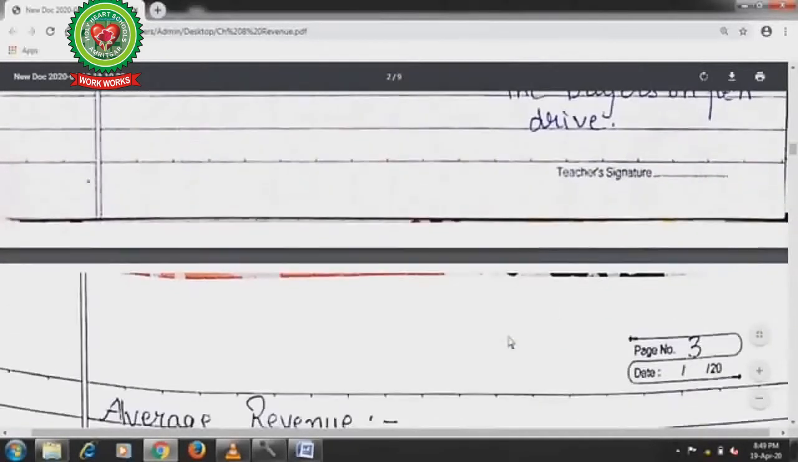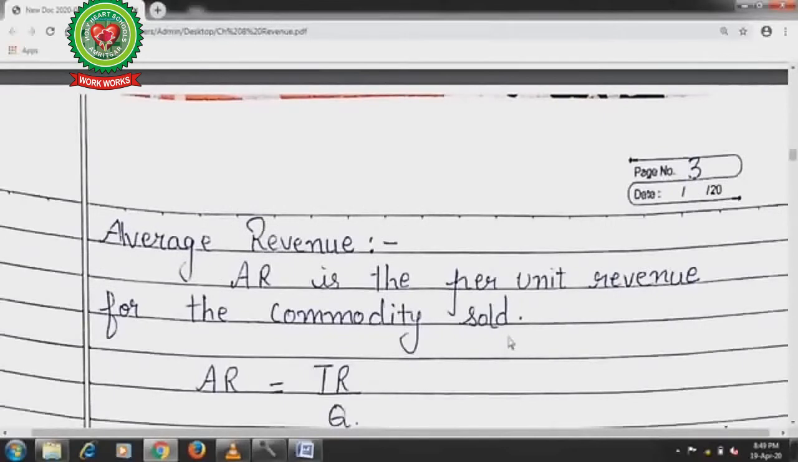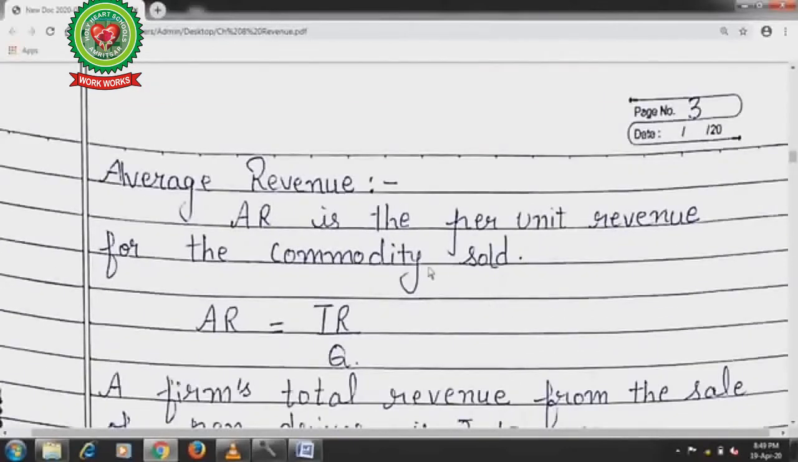Now the next term is average revenue. Average revenue is the per unit revenue for the commodity sold. Per unit revenue means per piece of the commodity. Per piece, whatever revenue we can derive from the commodity, that is known as average revenue. So average revenue is nothing but the price. How to calculate average revenue? That is total revenue divided by quantity. Quantity is denoted by Q.